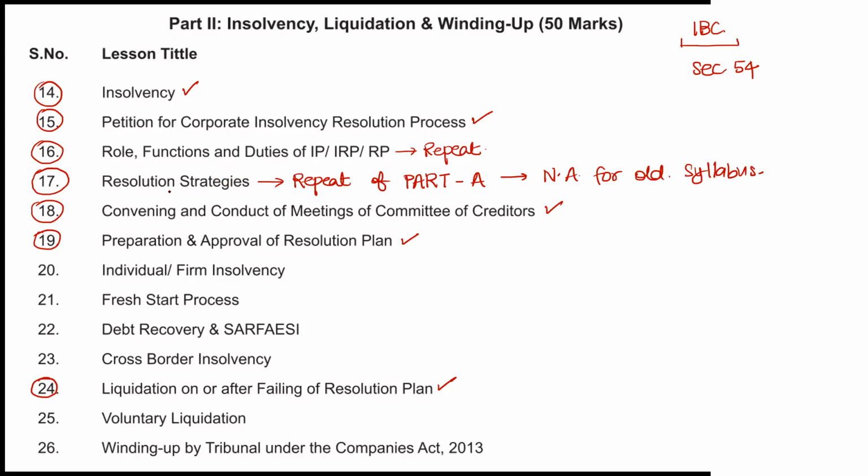So today at the end of the session, I will again open the module and go through these chapters and check with you. So all the provisions are done here. We have done this. Today we will be starting with the fast track CIRP, right? The fast track CIRP process. Plus we are going to do this chapter, voluntary liquidation.